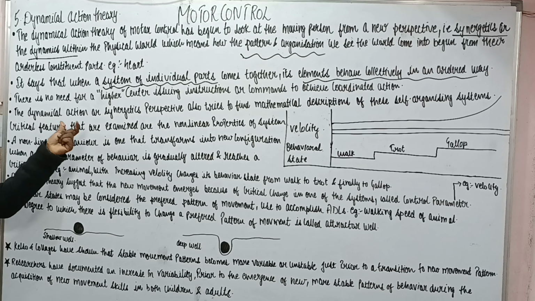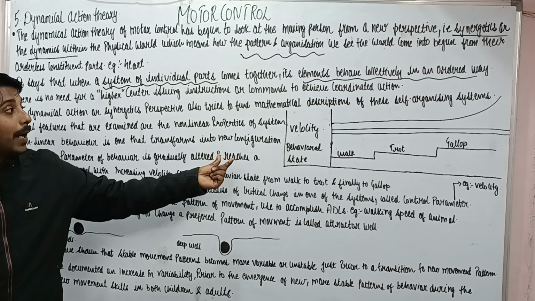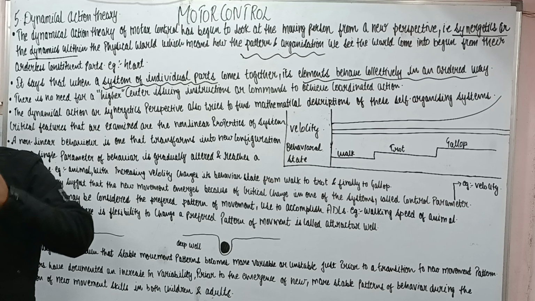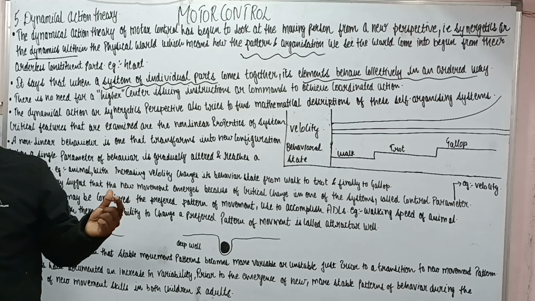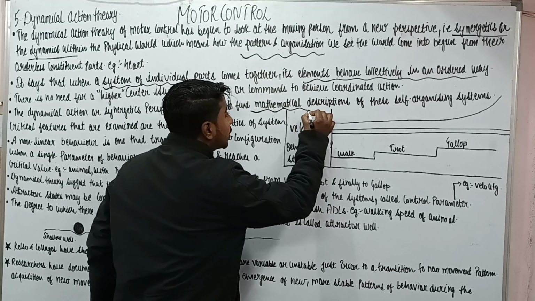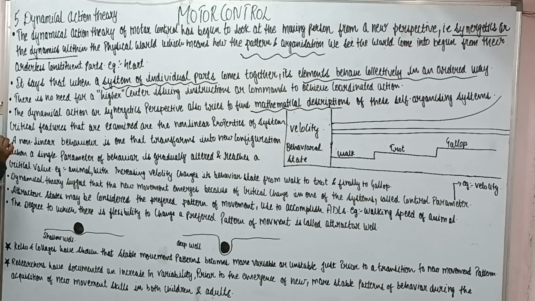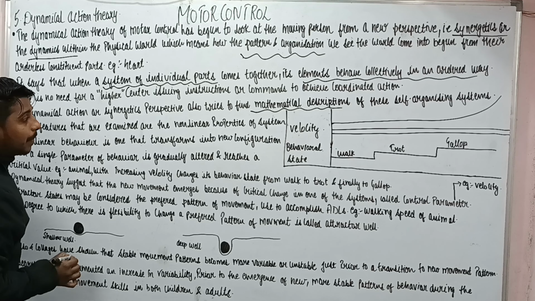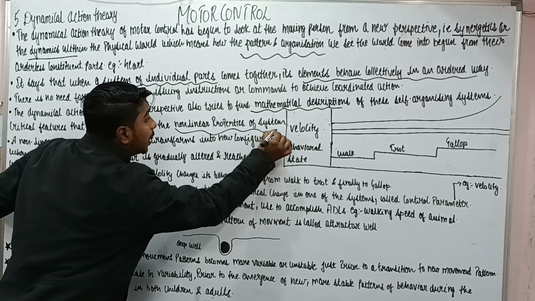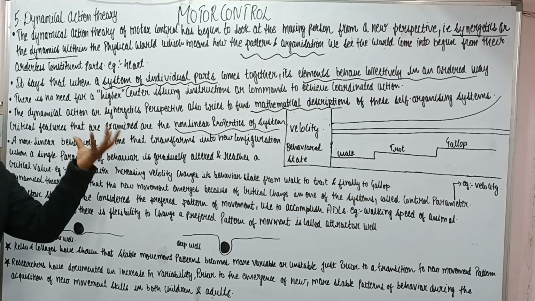The dynamic action or the synergistic perspective also tries to find the mathematical description of the self-organizing system. So we will also be studying some mathematical description which is very simple, and in the mathematical description the critical feature that we examine is the non-linear property of systems. Here we will study one non-linear property of systems.